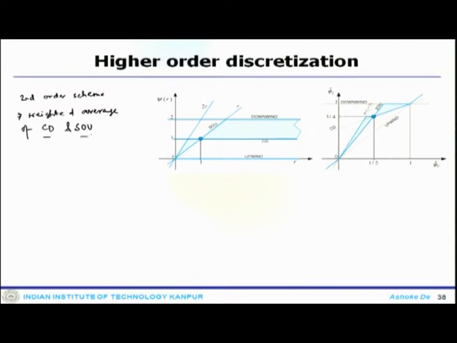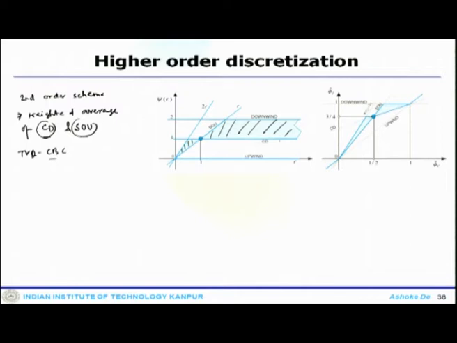So, the functional relationship should lie between the functional relationships of CD and SOU. In the TVD CBC, the monotonicity region is now reduced to the upwind line and the area which is shown here. So, this is the condition when one second order scheme can be obtained.